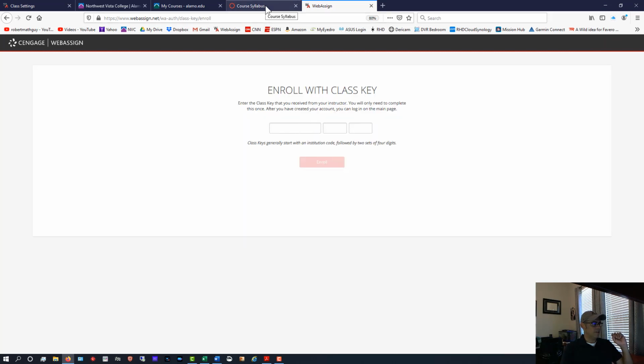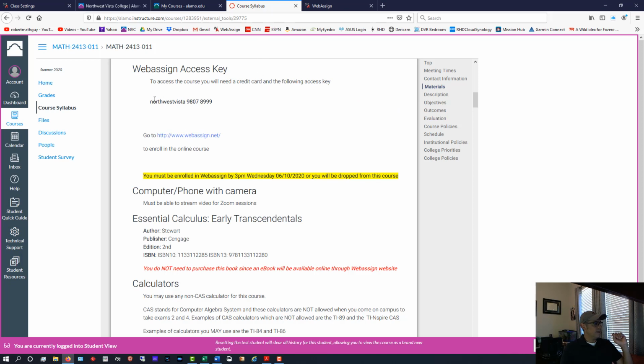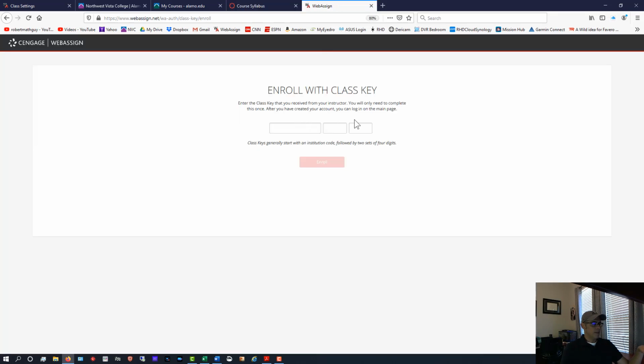So I'm going to go back to the syllabus. And here's the class key for Cal 1. Now Cal 2, you have a different class key, so do not use that one. Open your syllabus in Canvas and you'll see your class key. Once you put that in here, follow the process and get enrolled. Now this is where you have to pay for something in this course. It's the actual access to that website, and that's where you're going to do your homework and do your online exams.